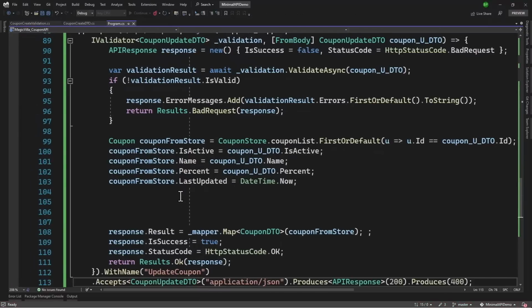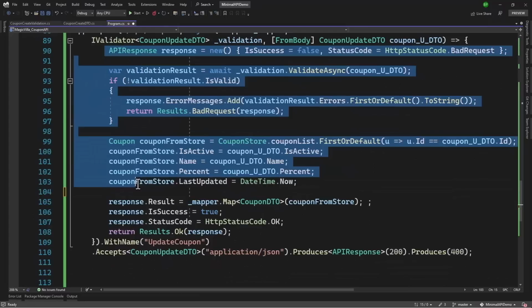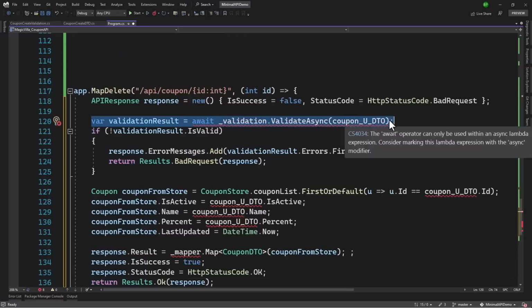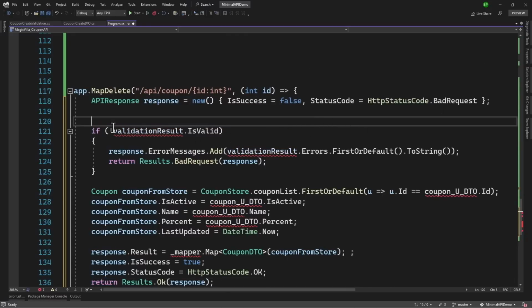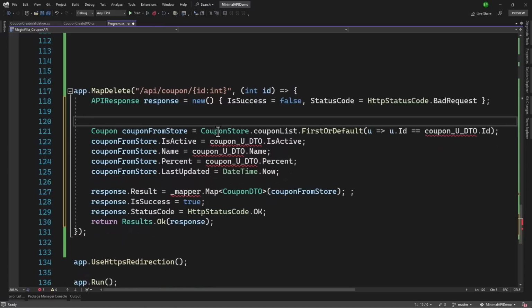Let me go back and we will update the delete. I will copy what I have within the method here. Paste it inside delete. We only receive the ID here. You can add a custom validator for delete, but we will keep things simple. And I will remove the validations right here.